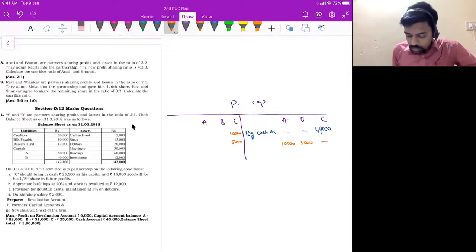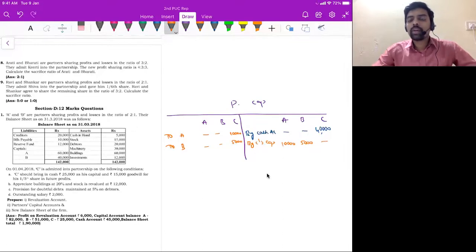Got it? So by credit side, C's capital account, debit side to A's capital account to B's capital account. This is the accounting treatment. So the journal entry is C's capital account debit to A's capital account to B's capital account. Got it? So this is the goodwill adjustment.